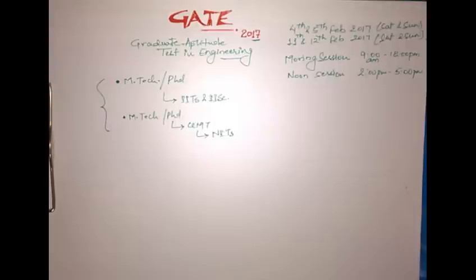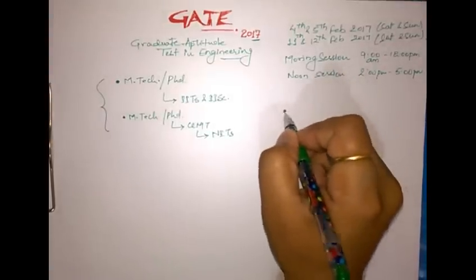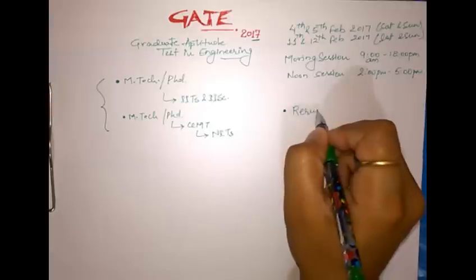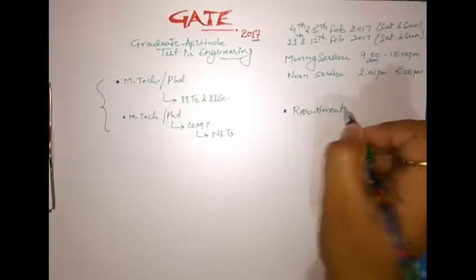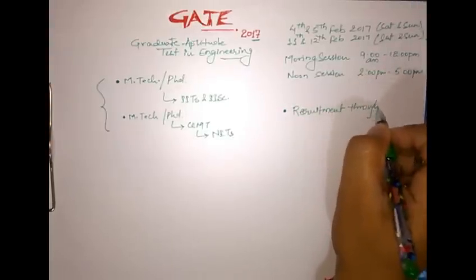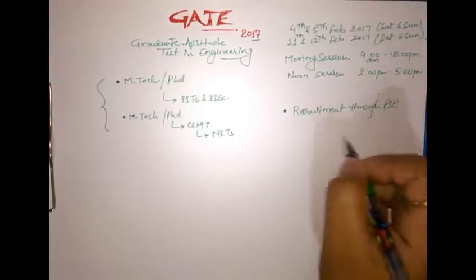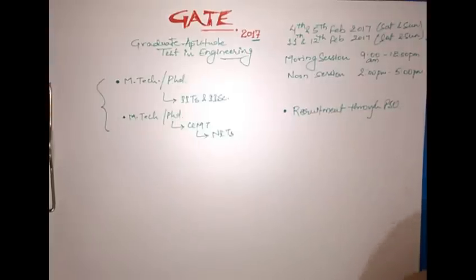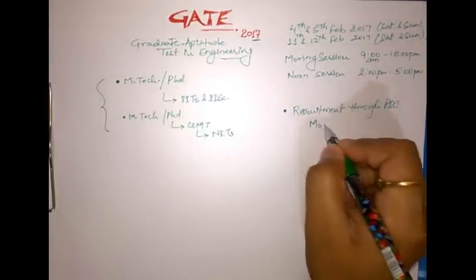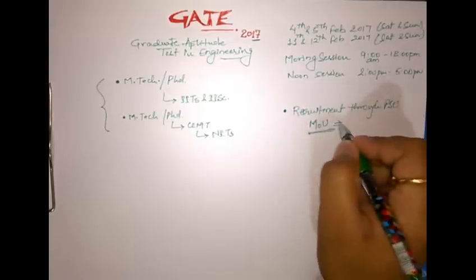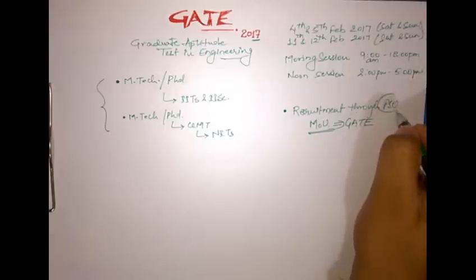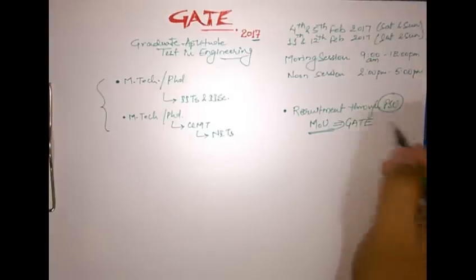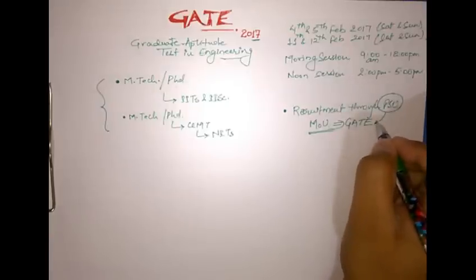Then the remaining thing which depends on this paper is recruitment through PSUs. Many PSUs of our country have signed MOUs, Memorandum of Understanding, with GATE. So what it means is simply they are hiring officers and engineers across the country from this paper.